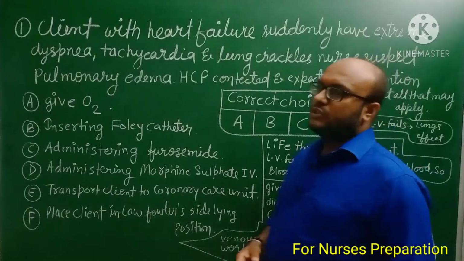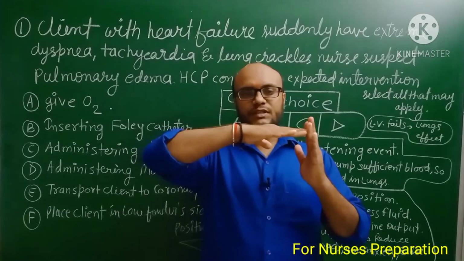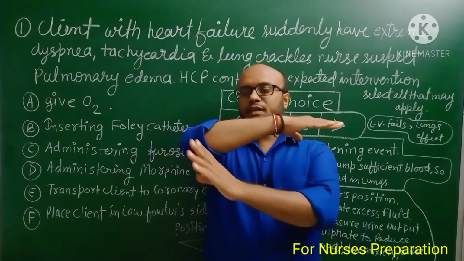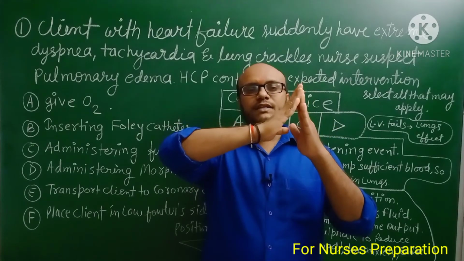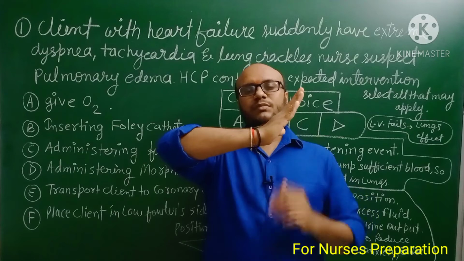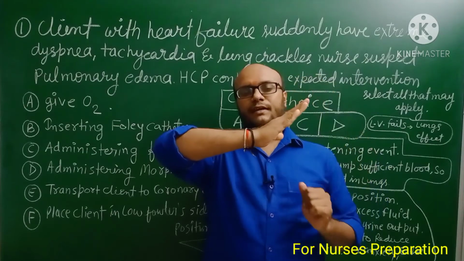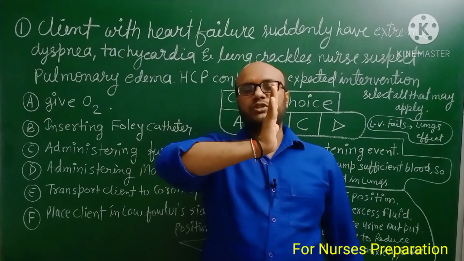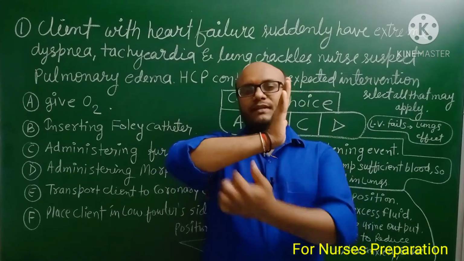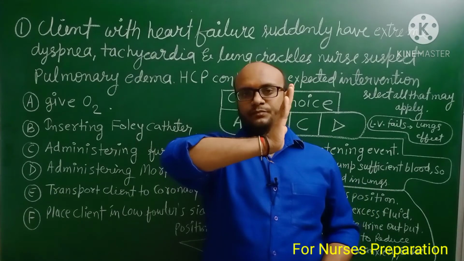In the Fowler's position, this is the head end of the patient and this is the leg part of the patient. We have to increase the head end of the patient approximately 60 to 90 degree angles. If the healthcare provider orders to give high Fowler's position, so apply this position to the client.